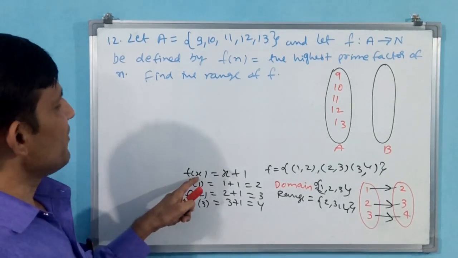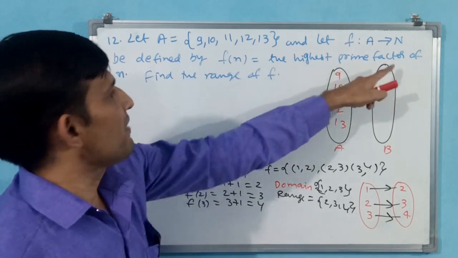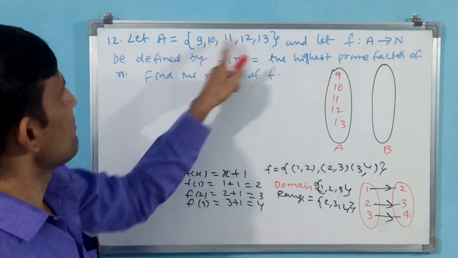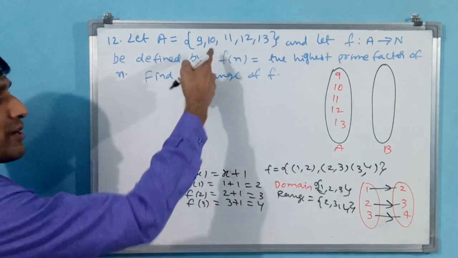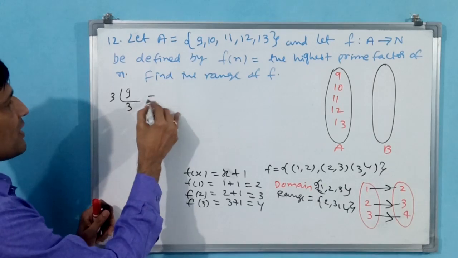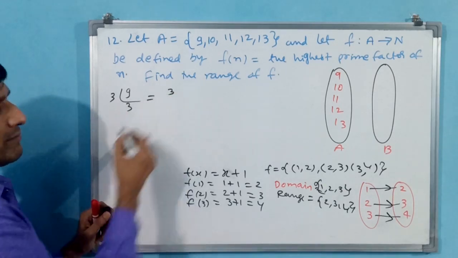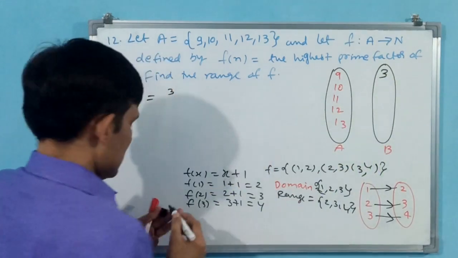But what if f of n is the function here? The highest prime factor of n. n means these numbers, each one. Now I am going to calculate the prime factors of each number. Okay, 9: 3 into 3 is 9. That means the highest prime factor is 3 only. For 9, I write 3 here.